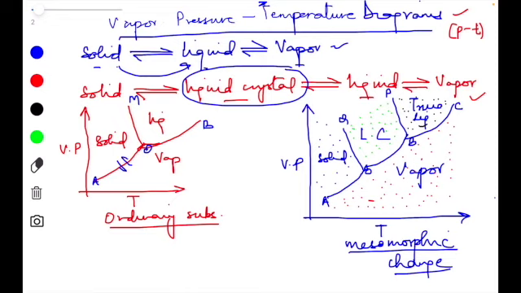Here also you can see that along the AO, the solid is in equilibrium with the vapor phase. So this curve AO in both cases represents the equilibrium state of matter. While along the OB, the liquid is in equilibrium with the vapor phase.